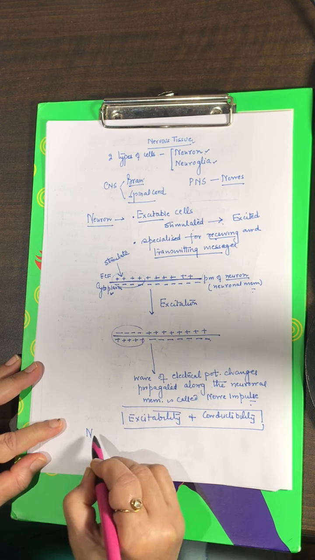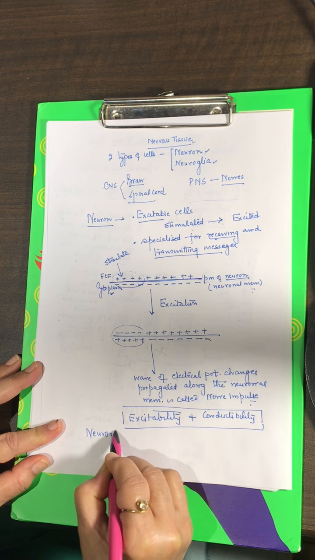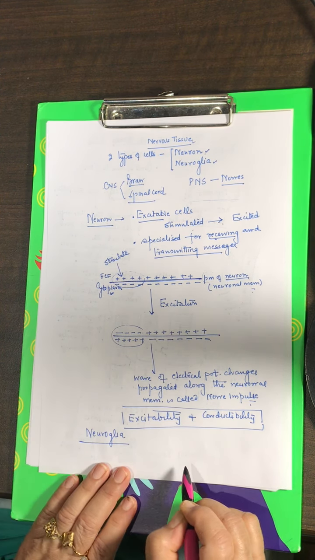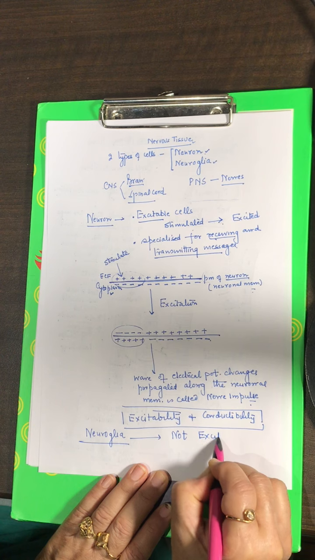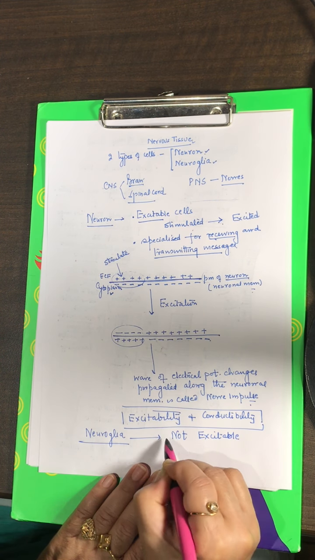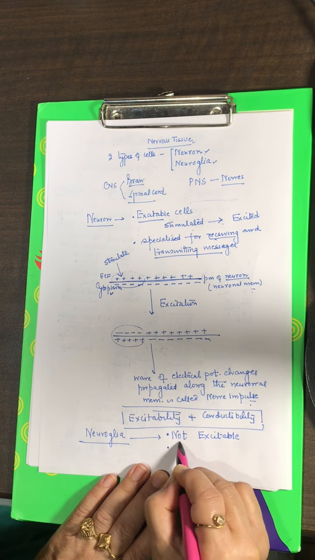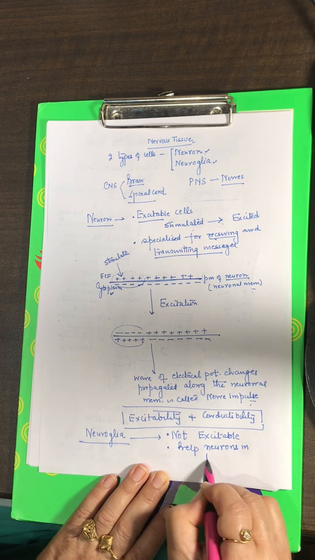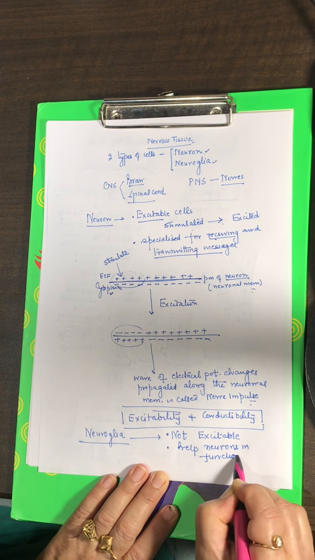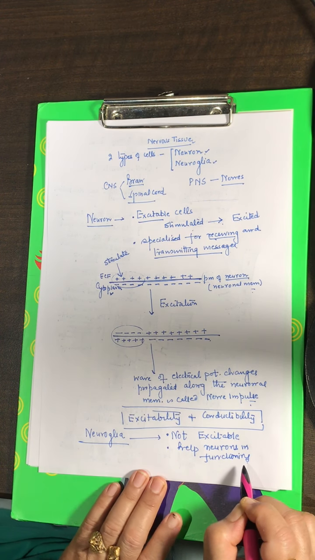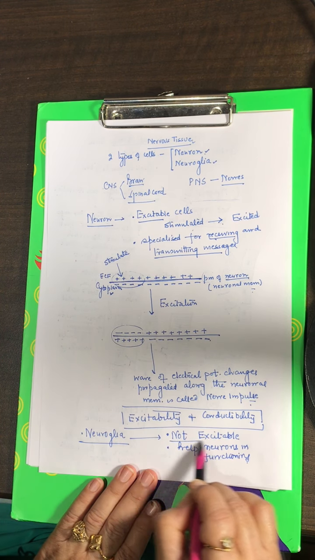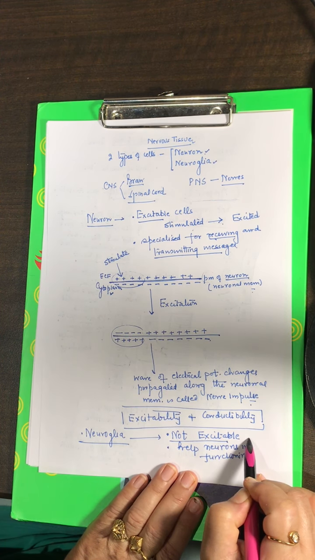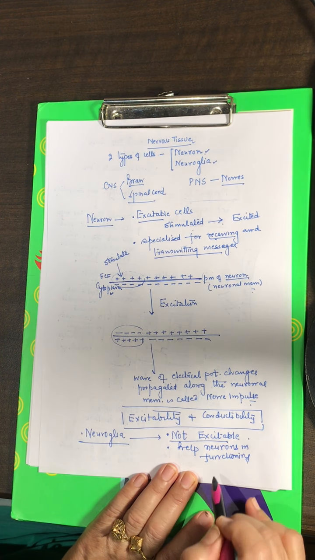Then other type of cells are neuroglia. The neuroglia cells are not excitable. They do not get excited. They only help the neurons in their functioning. Right? We learn about these cells more in nervous system, but at this stage you should only know that neuroglia do not get excited like neurons. They are not excitable cells. If you stimulate them, they will not get excited. They only help the neuron.